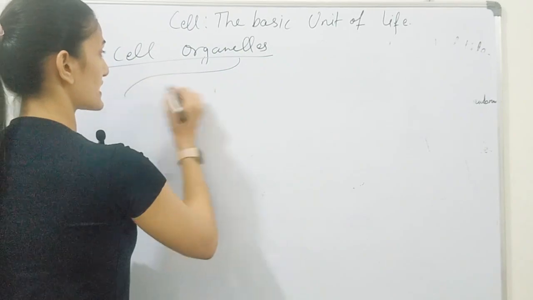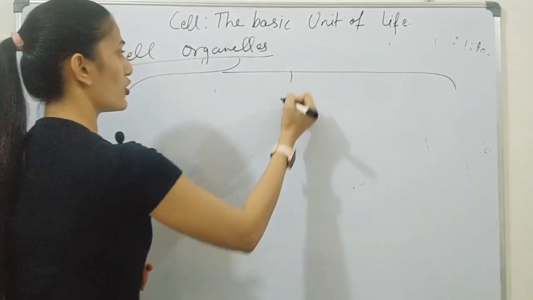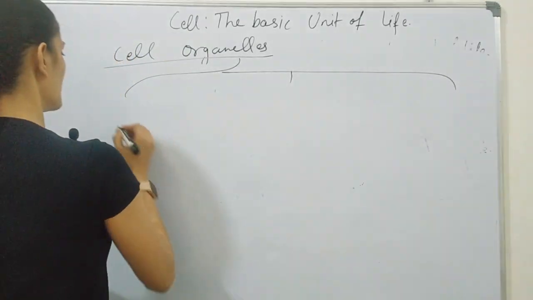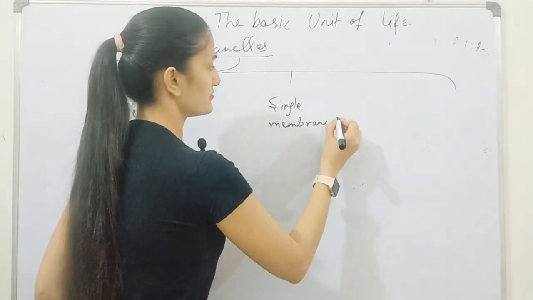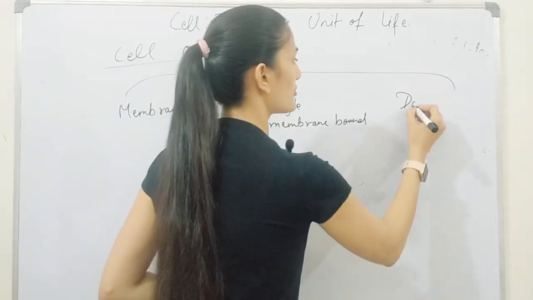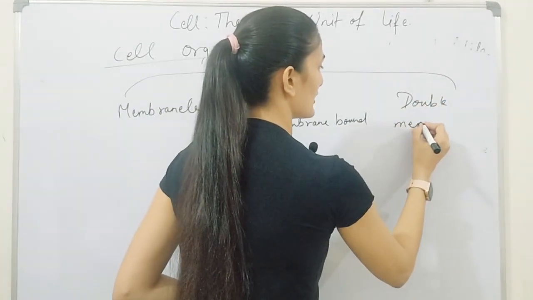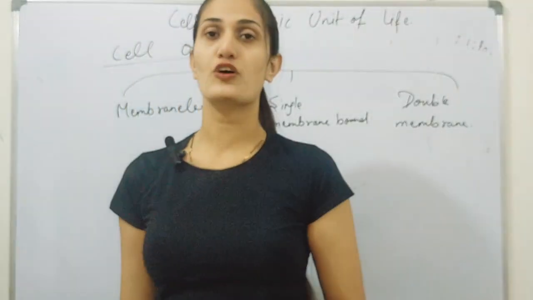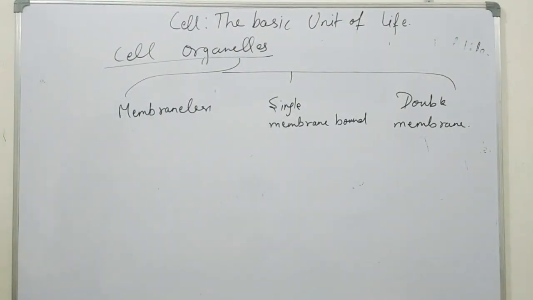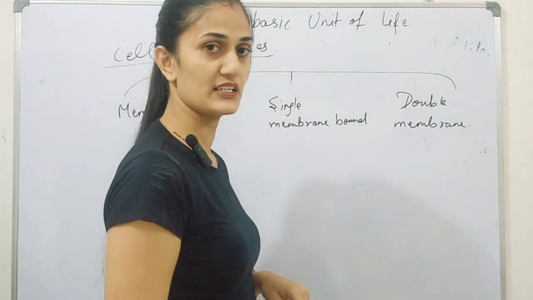These cell organelles are classified into three types on the basis of membrane. One is membraneless, in which there is no membrane outside the organelle. Second is single membrane bound. And the third one is double membrane bound. So this is about the classification of cell organelles: single membrane bound, double membrane bound, and membraneless.